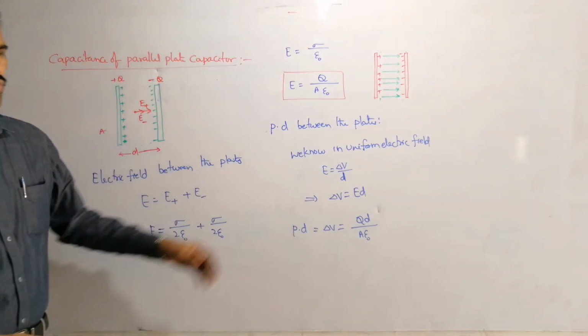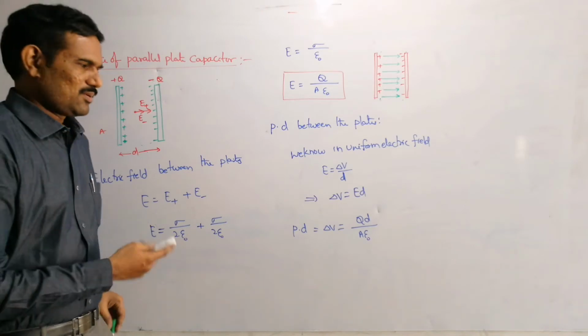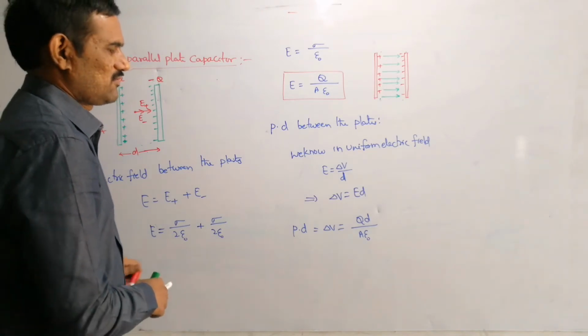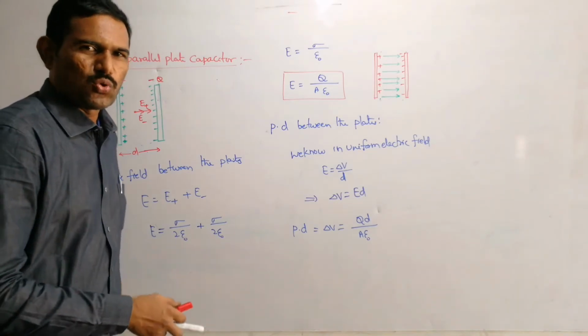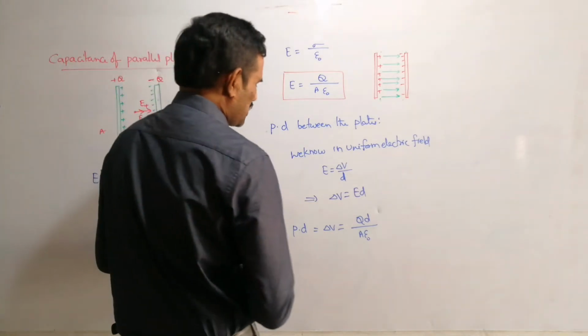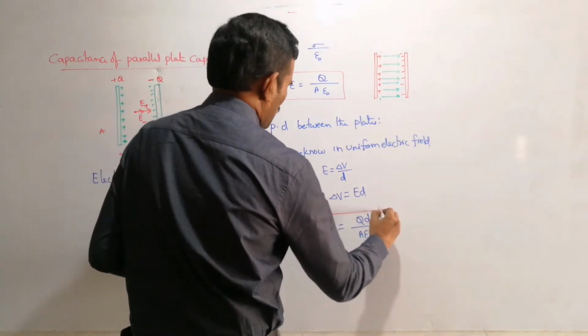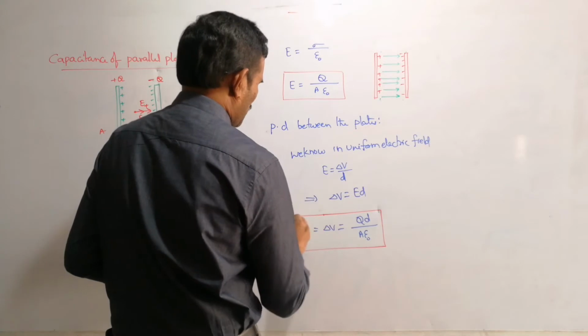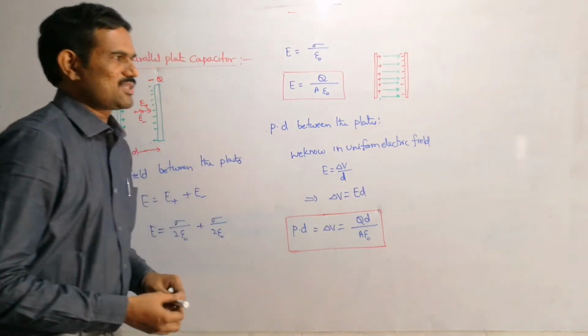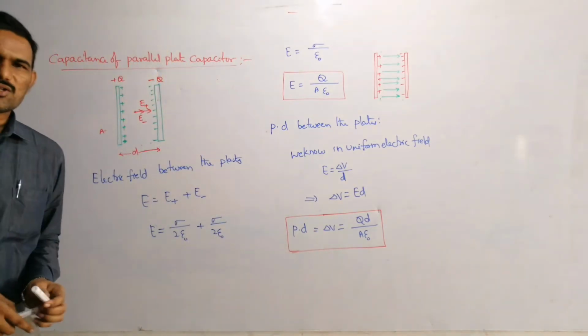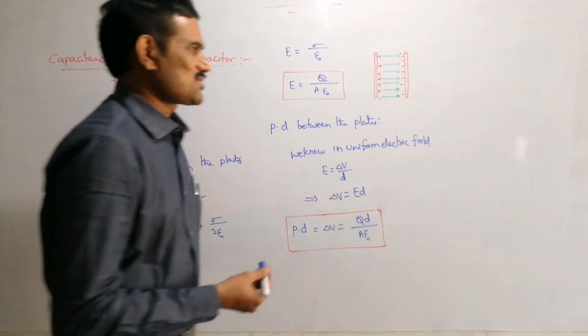These concepts we all discussed in electrostatics itself. We are not discussing any new concepts here, just the capacitance definition is new. So now this is the potential difference expression between those two plates. And if you know the potential difference, then we can calculate the capacitance of this capacitor.